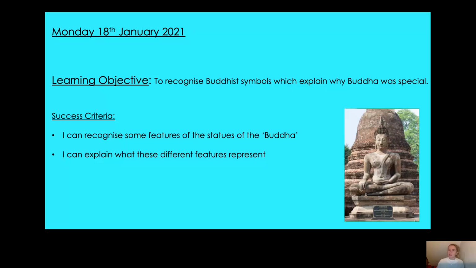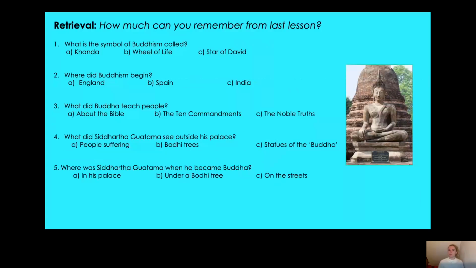Okay, but before we do that, let's see how much you can remember from the last lesson. So there are 5 questions here, and they're multiple choice, so you either pick A, B, or C in each question. So number 1, what is the symbol of Buddhism called? Number 2, where did Buddhism begin? Number 3, what did Buddha teach people? Number 4, what did Siddhartha Gautama see outside his palace? And number 5, where was Siddhartha Gautama when he became the Buddha? Okay, so pause the video now and have a go at answering these questions. Is it A, B, or C?